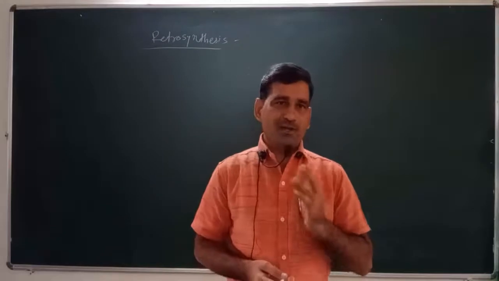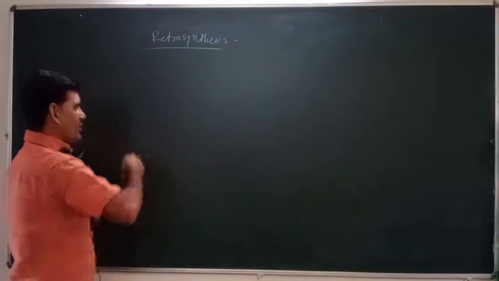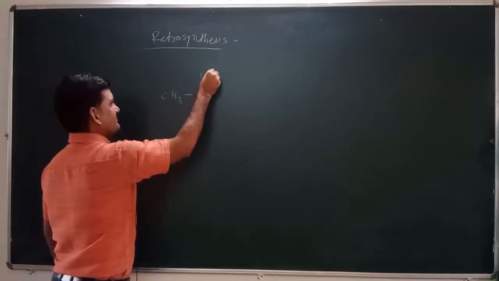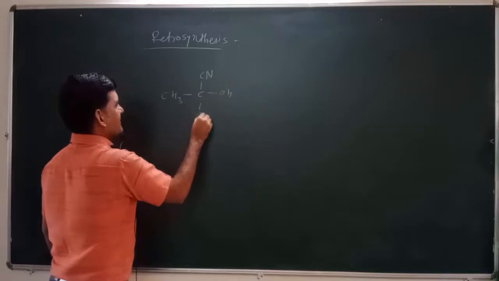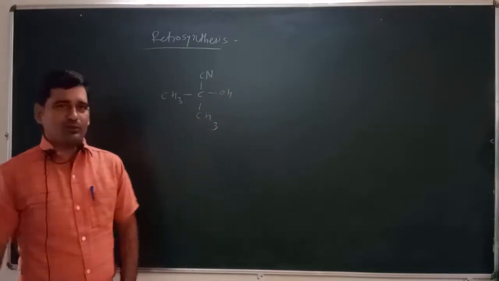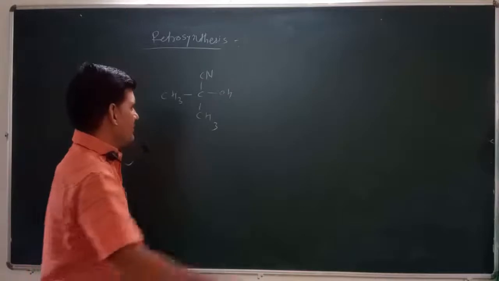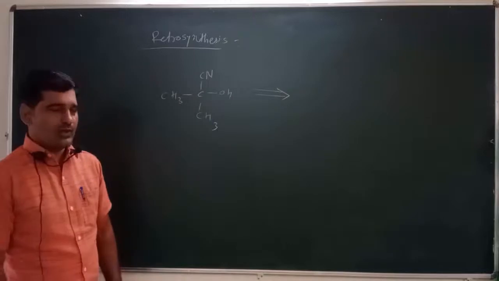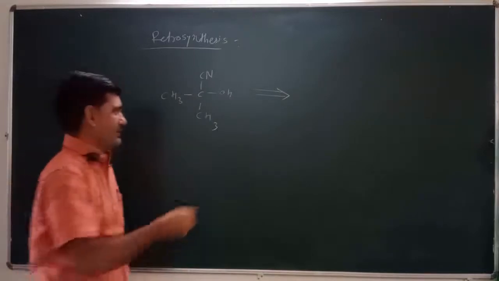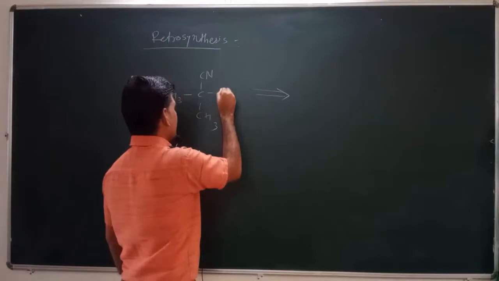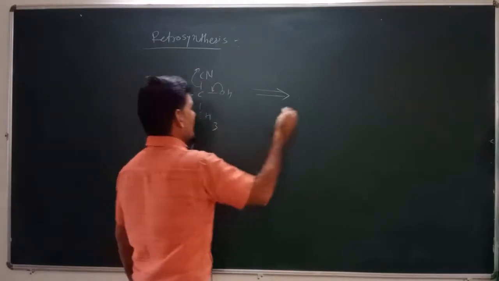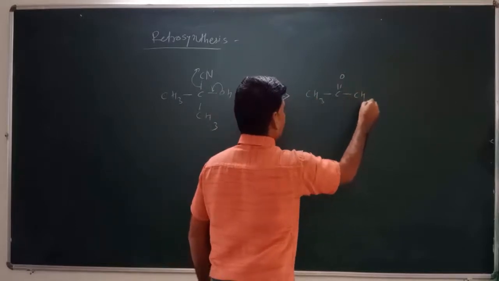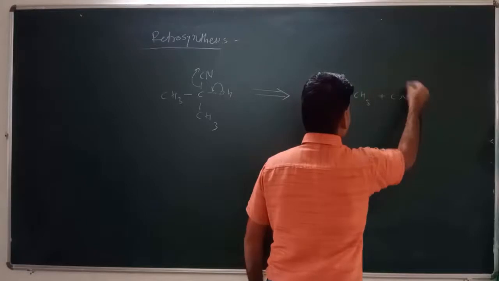Suppose we take one simple example. Suppose there is an alcohol, CH3, then C, OH and CH3, with a CN group. Suppose we want to synthesize this molecule, then what will we do? We will break down this molecule in such a way that the fragments are easily available. Suppose we break this molecule in such a way that it gives acetone, CH3 C double bond O CH3, plus CN minus, right?